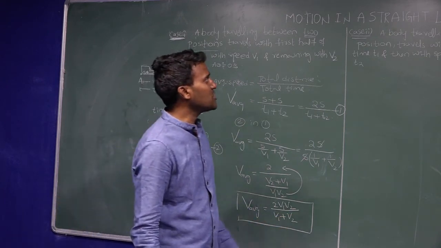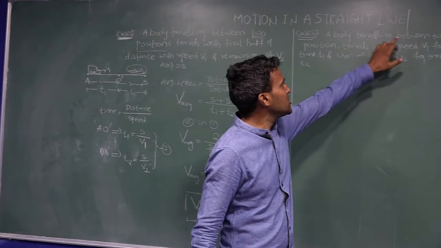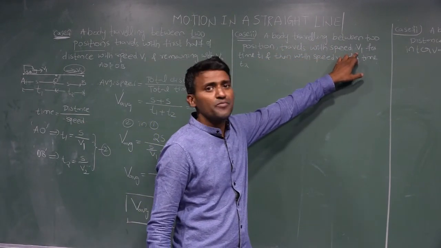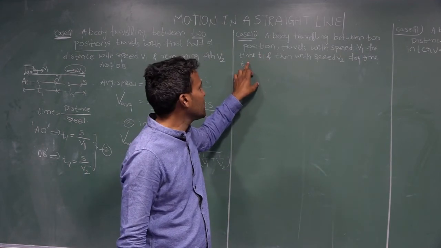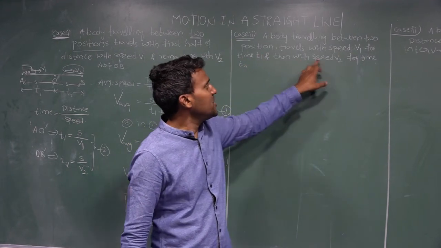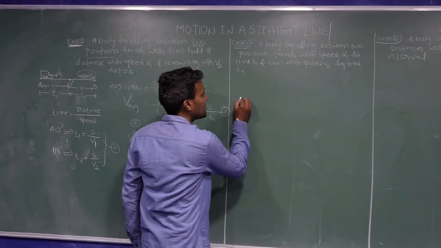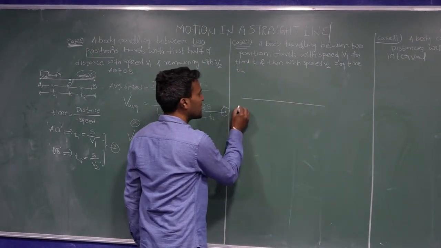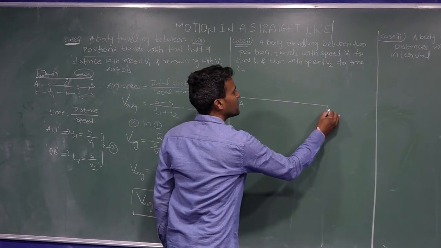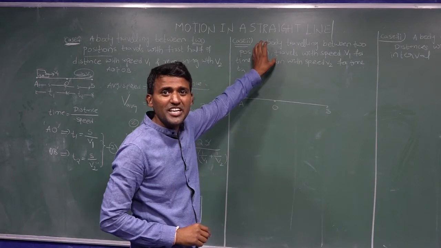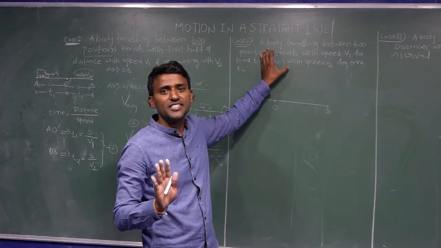And next situation, a body traveling between 2 points or 2 positions travels with a speed V1 for time interval T1, and then with speed V2 for time interval T2. Here I draw the diagram A to B. In this problem he didn't mention equal distances.